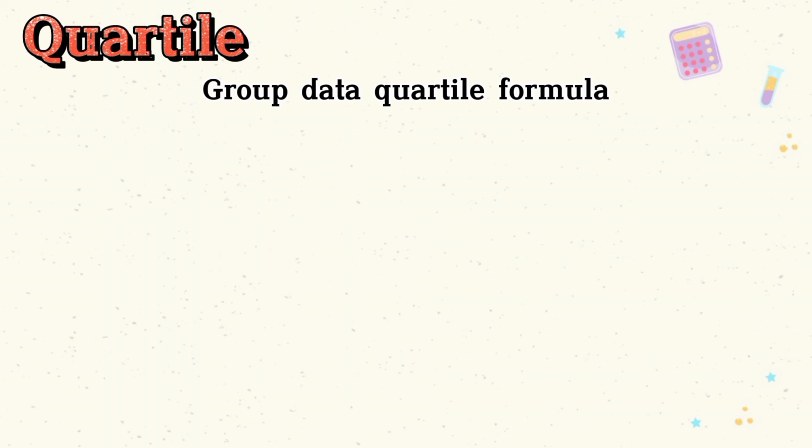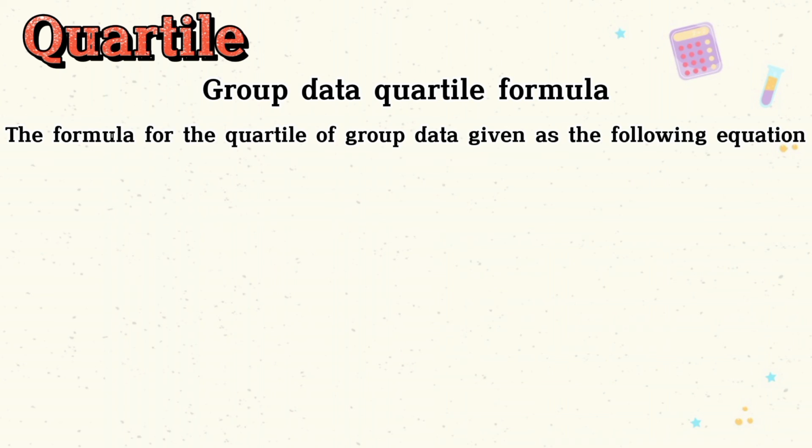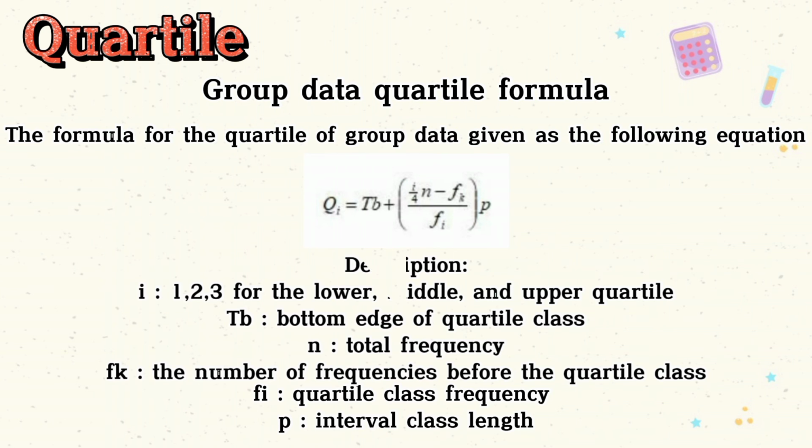For group data quartile formula, the formula for the quartile of group data is given as the following equation. The formula is Qi equals TB plus open bracket i over 4 N minus Fk over Fi close bracket times P. Description, i is 1, 2, 3 for the lower, middle, and upper quartile.